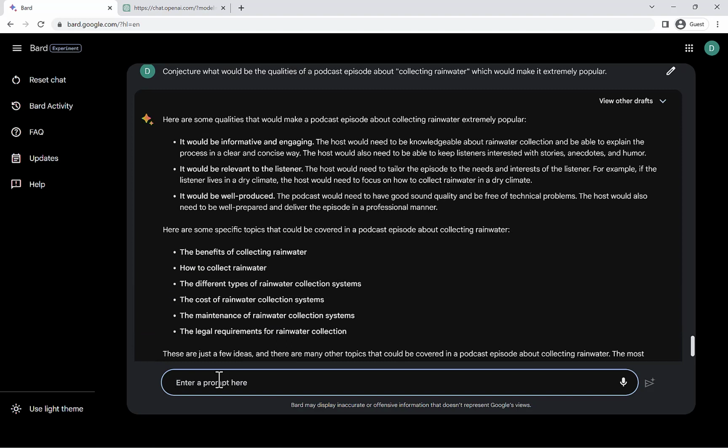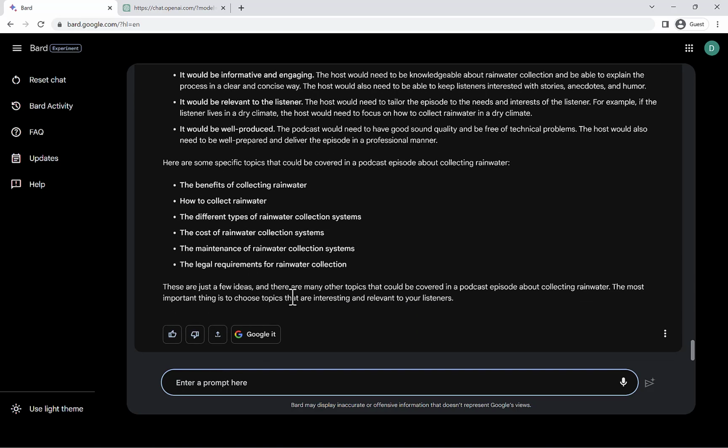All right, we're kind of getting a lot of the same kind of information. It's informative, it's engaging, it's relevant, it's well produced, and it would deal with specific topics.